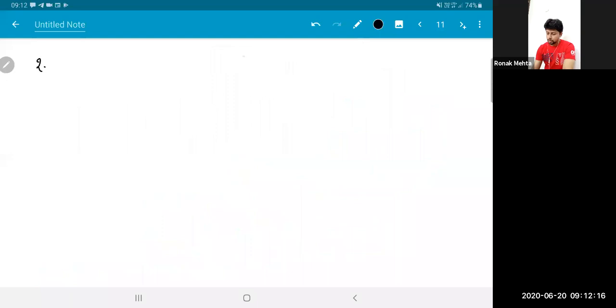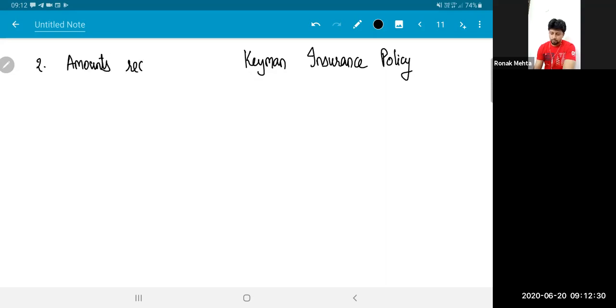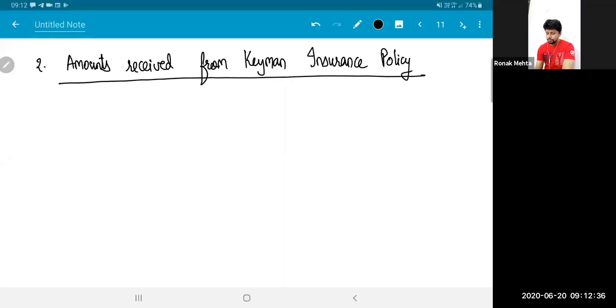Second income. I'm sure many of you will remember this. I had done this with you last Sunday. Amounts received from Keyman insurance policy. What do you remember? If you can quickly reply, we can finish this point. Amounts received from Keyman insurance policy. Three heads are possible. Great.